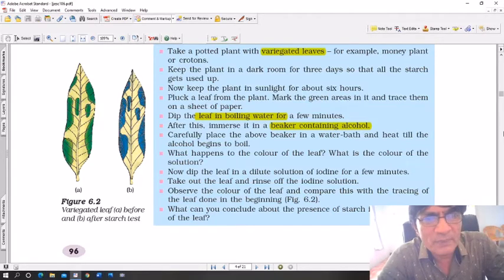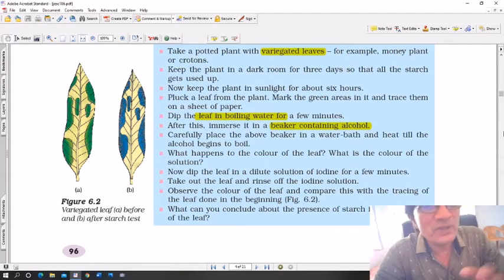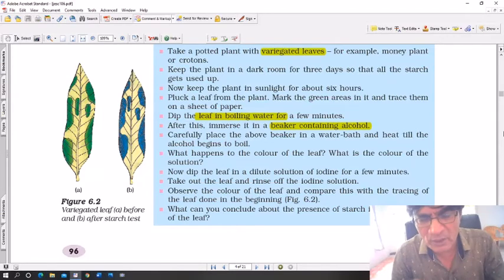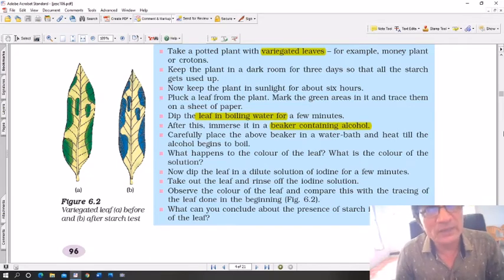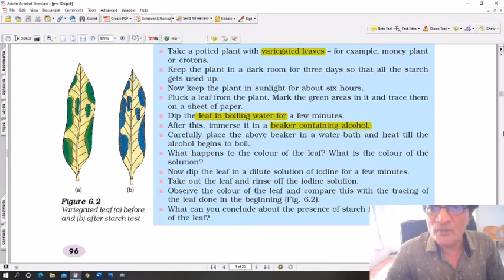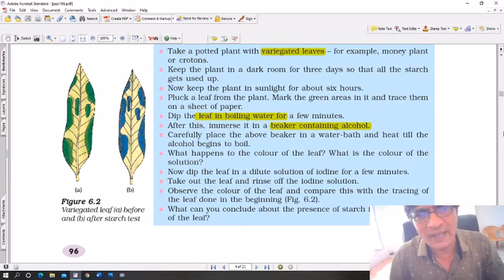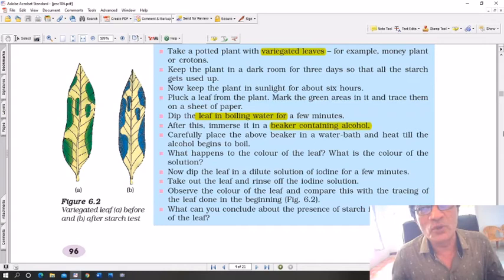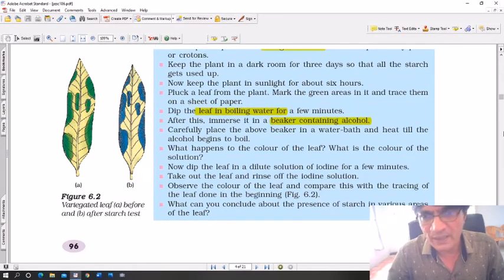You see, by boiling the leaf, the green part disappears. The green portion of the leaf completely disappears, and only in certain areas chloroplasts are there, and wherever chloroplasts are there, photosynthesis takes place and starch is produced. But because of boiling the leaf and because of the presence of alcohol, some of it is destroyed. That is, some of the green sections are destroyed and no starch is produced there. This clearly shows that sunlight is required and chlorophyll is also required, because without the chlorophyll, the photosynthetic reaction cannot take place. All right, now let's see the next part.